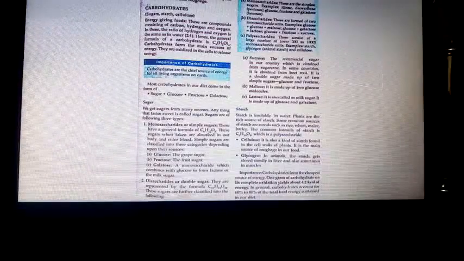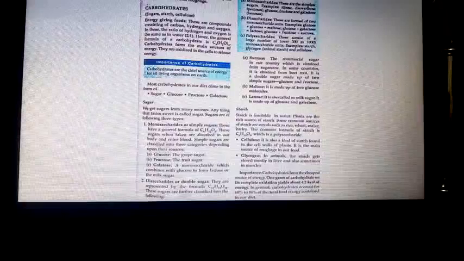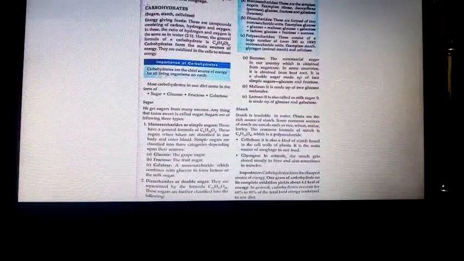Glucose is called the grape sugar. Fructose is called the fruit sugar. Galactose is a monosaccharide which combines with glucose to form lactose or milk sugar. Sugars are soluble in water and also taste good. Got it, children?